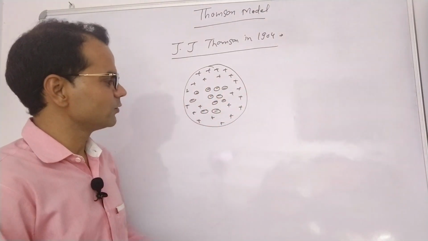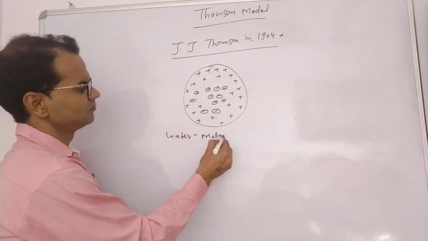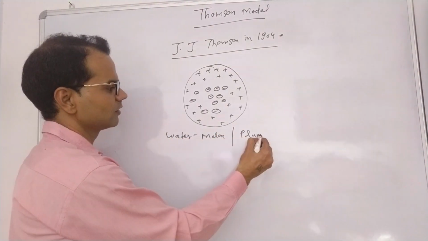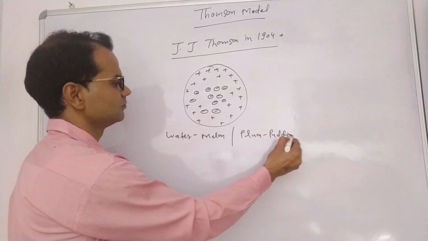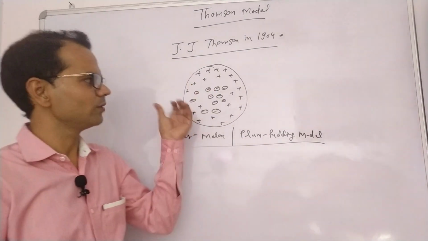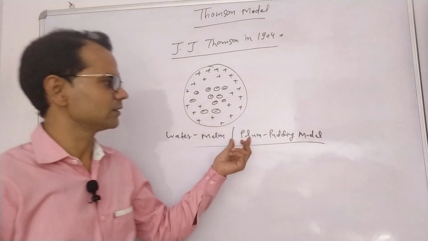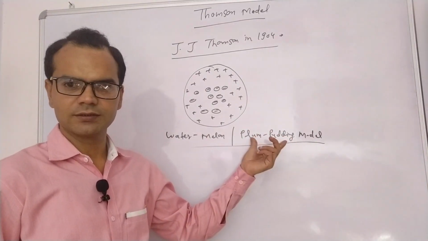This model is similar to the watermelon model or plum pudding model, like black seeds are embedded in the reddish part of a watermelon, or plums are distributed in a pudding.